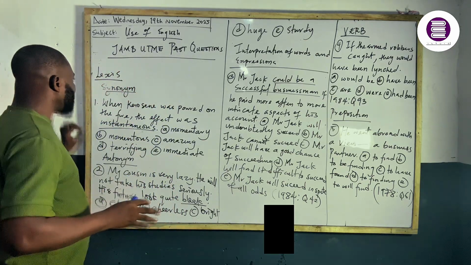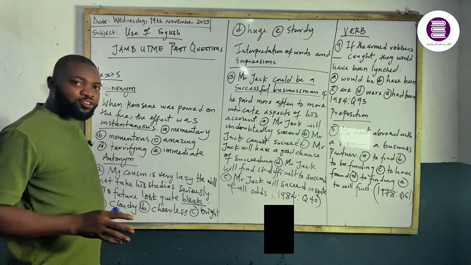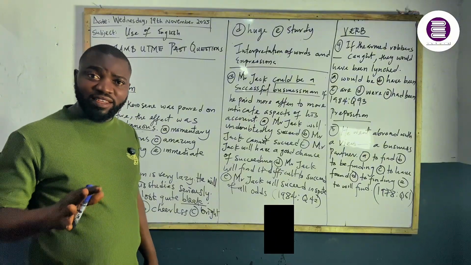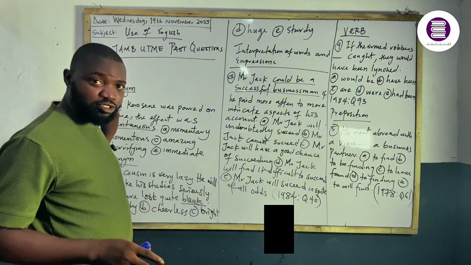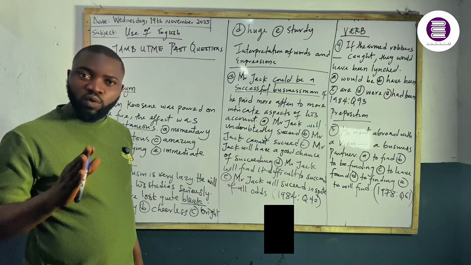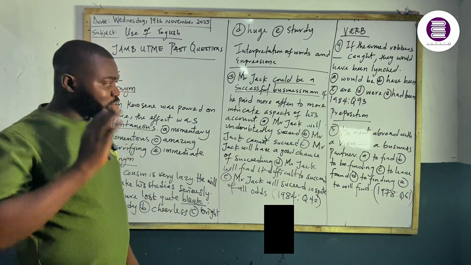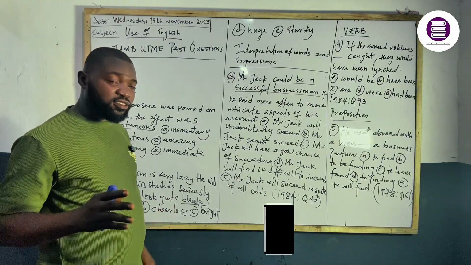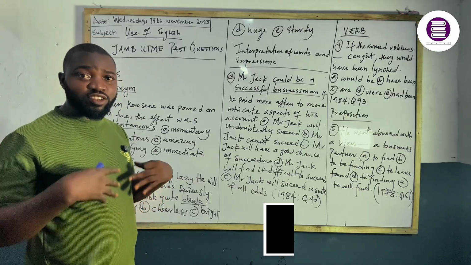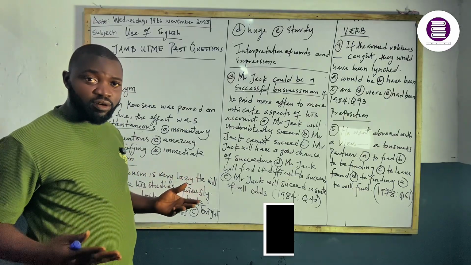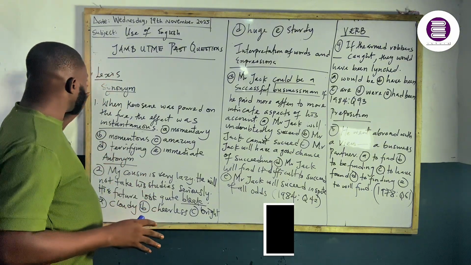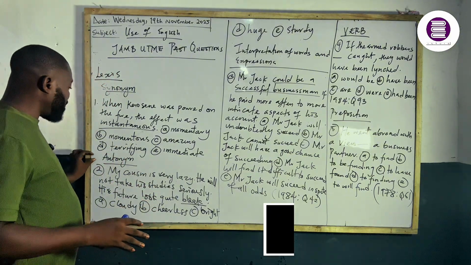So the first aspect is on Lexis. One of the areas that will be covered in your JAMB UTME, even in your WASSCE, is Lexis and structure. And that aspect of Lexis borders on words. When we're talking of words, we're talking of your synonyms, your antonyms, your homophones, homonyms, among others. But today we're going to be treating past questions on synonym, and we also have an antonym.